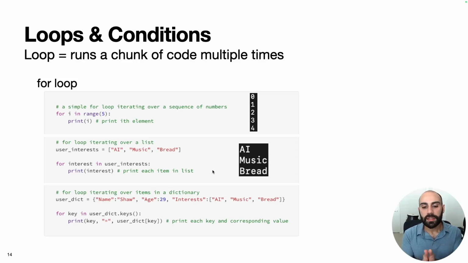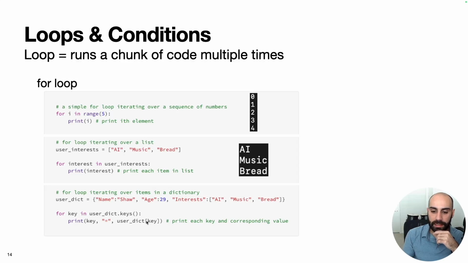Finally, we can also iterate over items in a dictionary. If we create a dictionary, here I'm going to iterate over the keys in this dictionary. .keys will extract each key from this dictionary and give us the ability to iterate over them. So this is going to be a sequence of keys. It's going to contain name, age, and interests. So we're going to iterate over those.